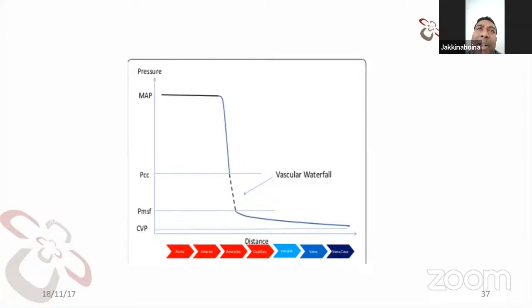Sir, at the capillary level, I think SDF with optical visualization is one of the surrogates where we can see the capillary perfusion at the mucosa level, sir. I think if we have that, it is the best, especially for sepsis patients. When we have that, we can titrate, we can play with the mean arterial pressure, sir.